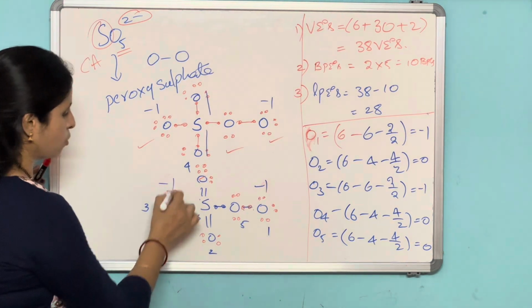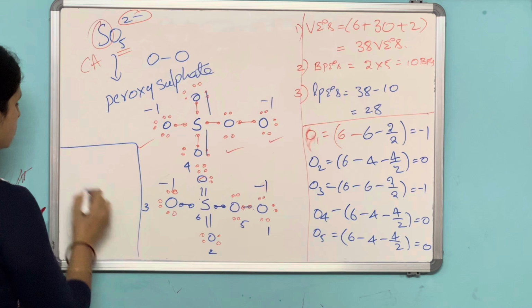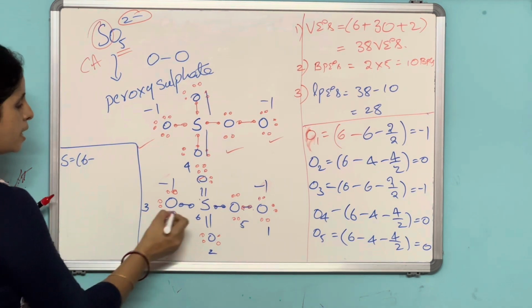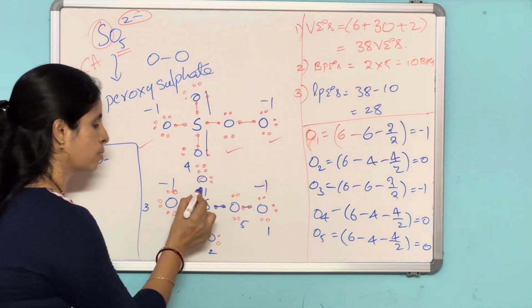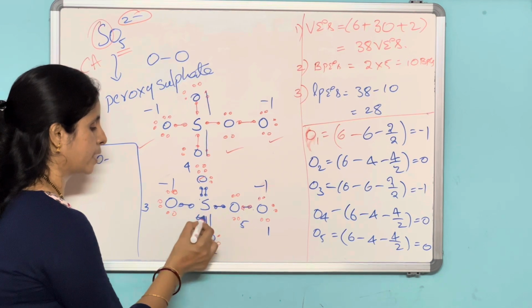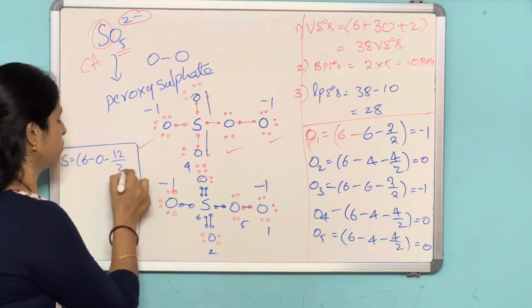So these two will bear a negative charge. Now calculate the formal charge for sulfur: valence electrons 6 minus lone pairs 0 minus bond pairs, 12 by 2, which is 0.